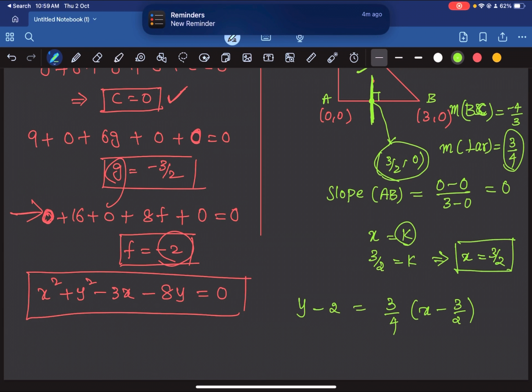Alright. So this is simply 8y minus 16 is equal to 6x minus 9. So 6x minus 8y plus 7 is equal to 0.